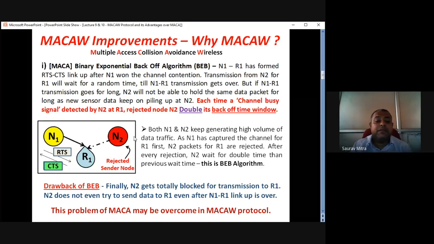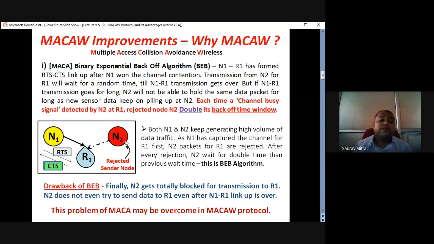But what is the drawback of BEB? Finally, N2 gets totally blocked for transmission. N1 R1 communication is going on for long, so maybe N2's waiting time will become 8 minutes or 10 minutes or something. Even if N1 R1 communication is over, because of the BEB algorithm, its waiting time is around 10 minutes. Then N2 does not even try to send data to R1 even after the N1 R1 link is over. N2 continuously tries to get contention for R1, but R1 is giving a busy signal. So N2 keeps on waiting for longer and longer. That time keeps getting doubled every time N2 is rejected.